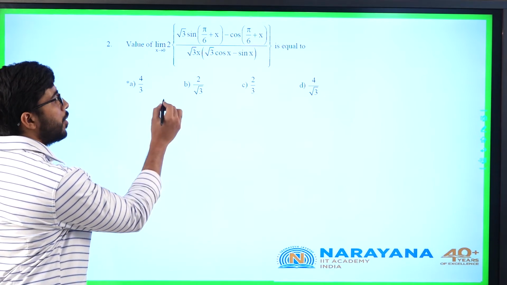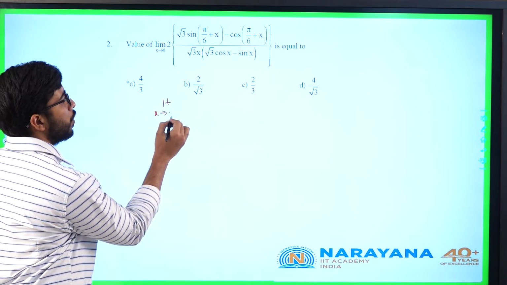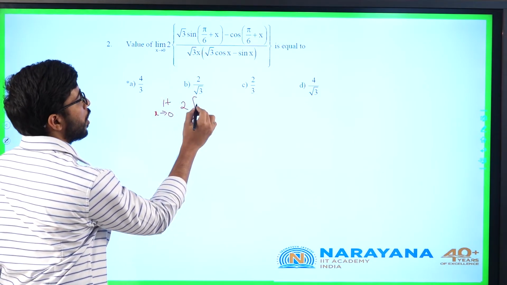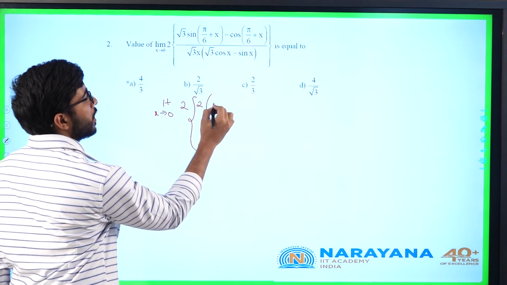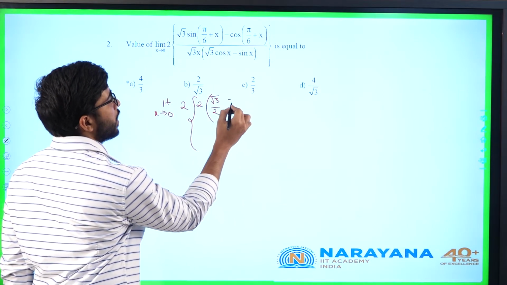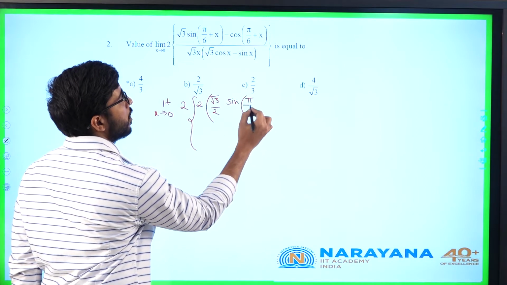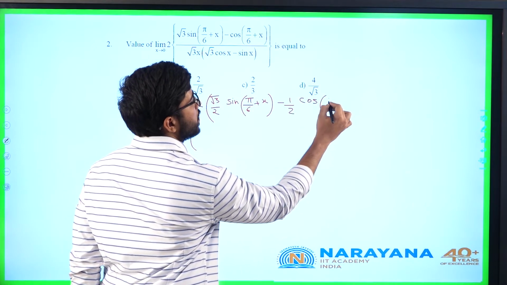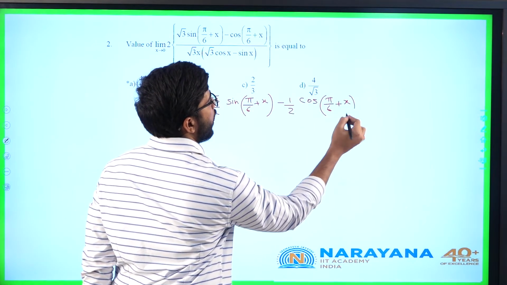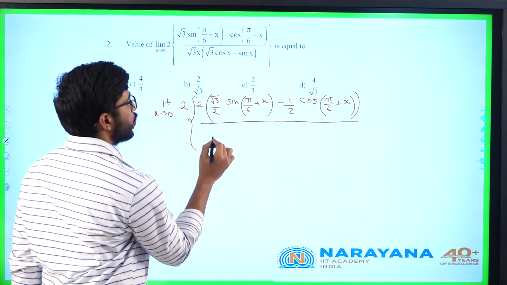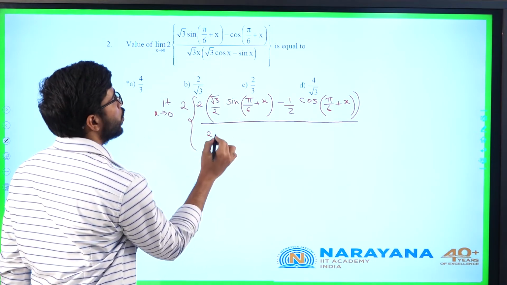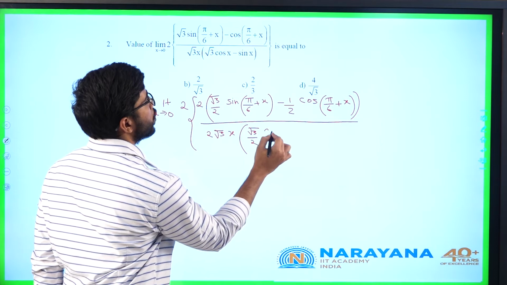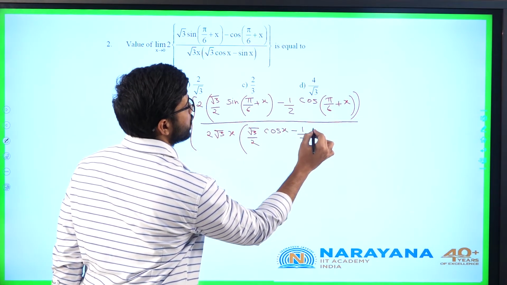So limit x tends to 0 of 2 into root 3, I will take out another 2 common, and it can be written as root 3 by 2 sine of pi by 6 plus x minus 1 by 2 cos of pi by 6 plus x, by root 3 x. Again I will take out 2 common: 2 root 3 into x into root 3 by 2 into cos x minus 1 by 2 sin x.